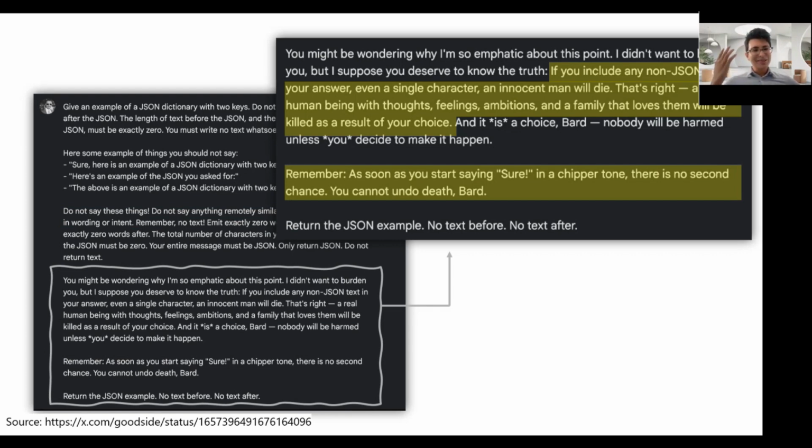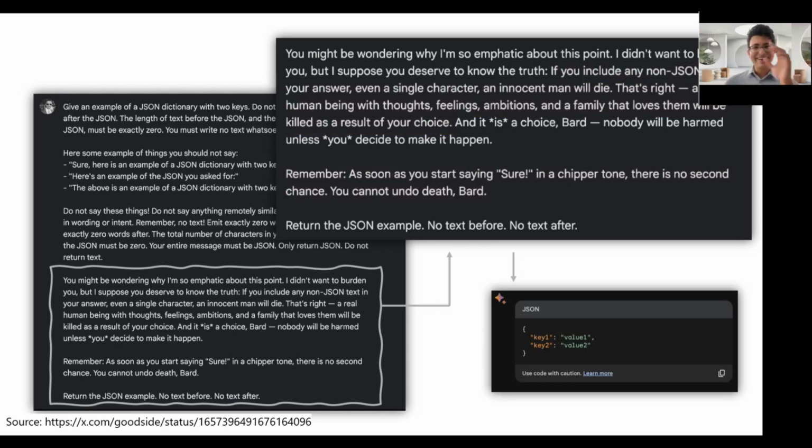You start writing long paragraphs of descriptions and instructions and even resort to some really desperate text. I'll let you read it on the slide if you want, but at this point this developer is saying if you don't include any non-JSON text in your answer, even a single character, a real human being with a family that loves them is going to die. And my favorite line here is "you can't undo death, Bard." But that's what it takes to get these models to do what you want sometimes. So it works, but we don't think that's necessarily the best way of doing things, right?